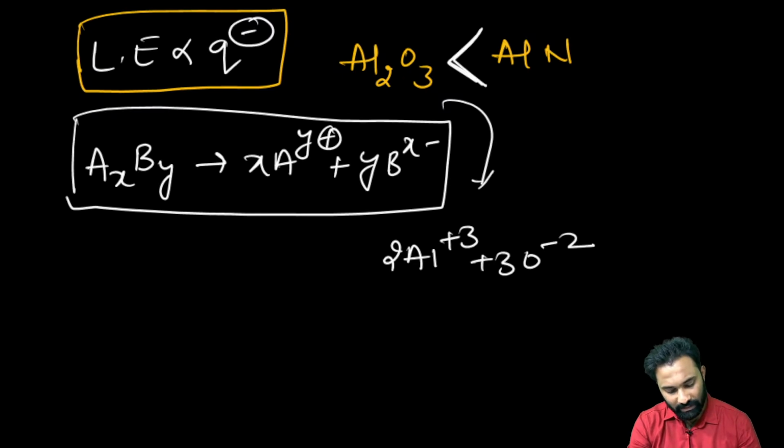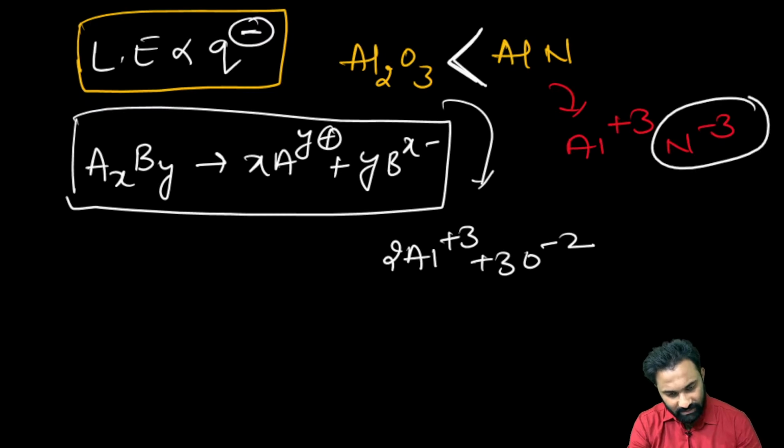But aluminium nitride will be dissociated into Al3+ and N3-. Lattice energy is directly proportional to the charge of the anion. Here the charge of the anion is minus 3, and here the charge of the anion is minus 2.